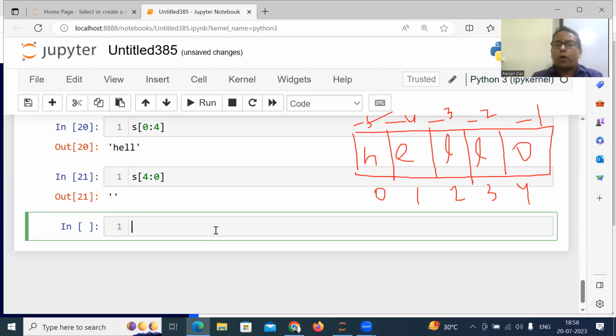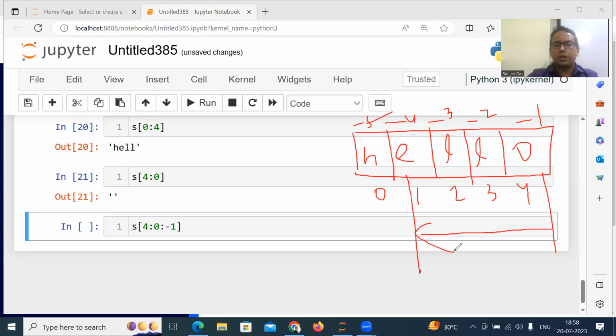So the next question: how can I move from 4 to 0? Yes, of course you can. What you can write is 4 colon 0 colon minus 1. That means you want to move from 4 to 0, large value to small value, so you give the step as negative. Let's see how slicing is done. You start from 4 and come until how much? Not 0, because it stops one position before 0, that is 1. And the step is minus 1, that means 1 position towards the left. The answer will be O, L, L, E.